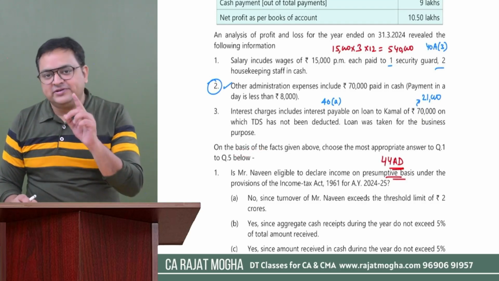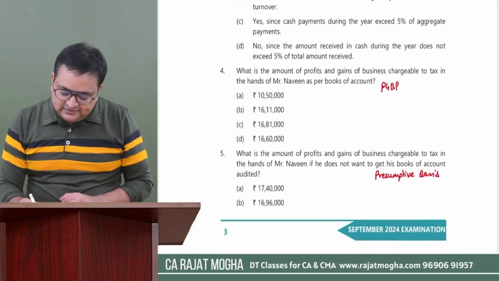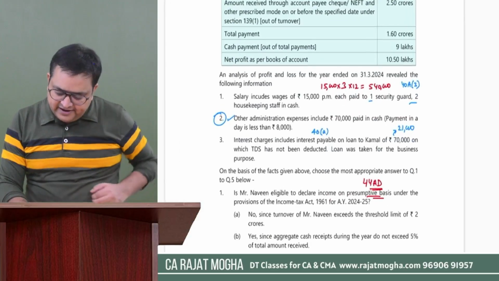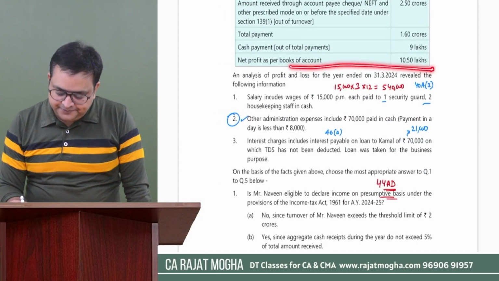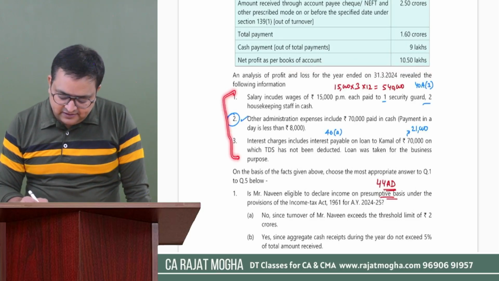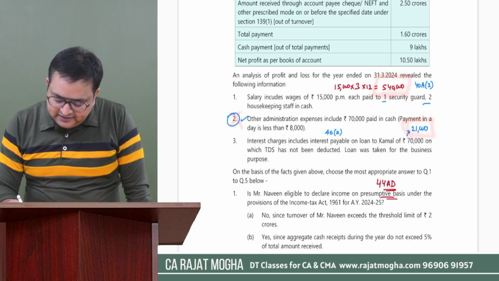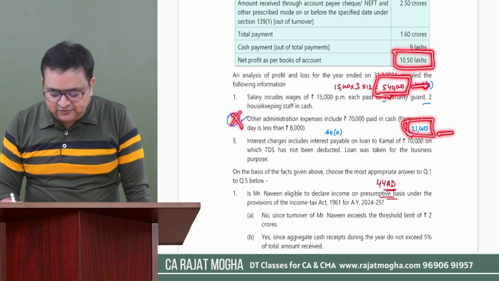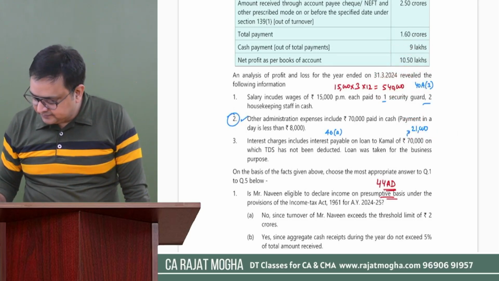I think I can answer question number 4 now. Question number 4 was, what is the PGBP income under normal provisions? Net profit as per P&L account is 10.5 lakh. Out of these three pieces of information, we don't have to take the second. This 5,40,000 would be disallowed, and this 21,000 would be disallowed. So I can simply add 10,50,000 plus 5,40,000 disallowed expenses plus 21,000 disallowed.